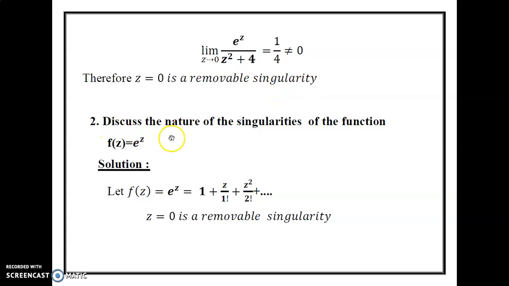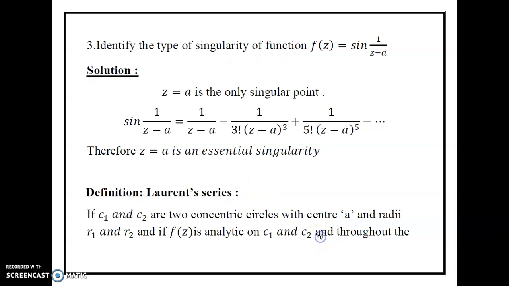Second problem: discuss the nature of the singularities of the following function, f of z equal to e power z. Solution. Let f of z equal to e power z. We already know that the formula for e power z is 1 plus z by 1 factorial plus z square by 2 factorial plus, etcetera. Here z equal to 0, we get the final value f of z equal to 1. Here f of z equal to 1 is a finite number of terms. Therefore, the given problem is a removable singularity.